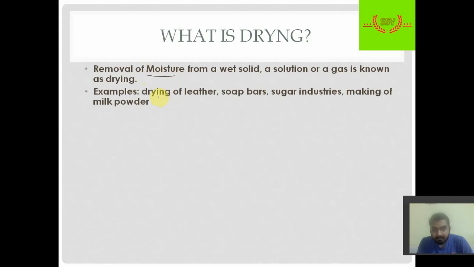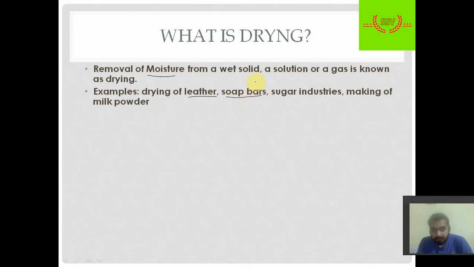So for example, drying of leather. In the leather industry we know that leathers are first wetted and then the water is dried. The next example is soap bars.